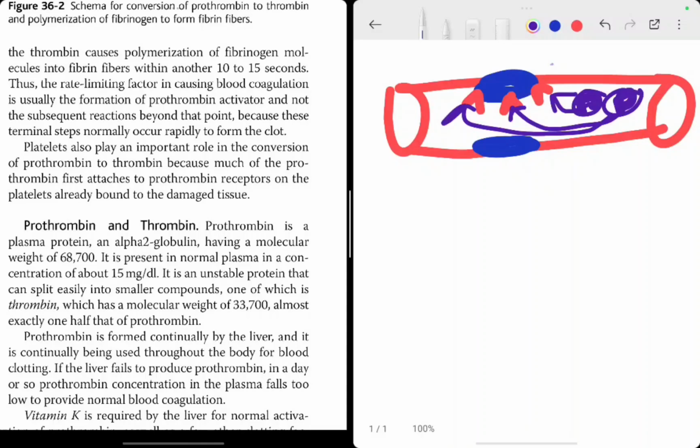So, let me revise the steps. First is vascular constriction. Second is the platelet plug formation. Third is there is a prothrombin activator. We have seen उसने prothrombin activator को activate करना है एंड प्रोथ्रोम्बिन का कन्वर्जन थ्रोम्बिन में करना है.